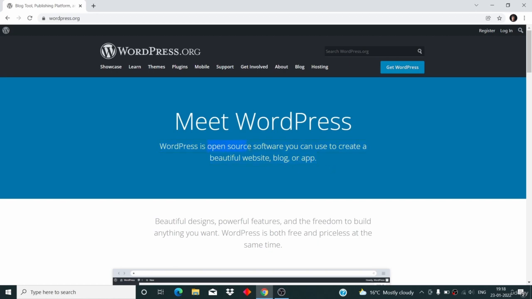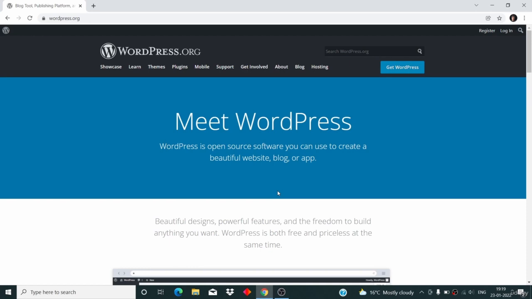Now let's leave this open source part for a bit. I will explain it in a minute. So let's read this definition without open source. WordPress is a software you can use to create a beautiful website, blog, or app. And that's what it is. It is just a software that helps you to build websites, blogs, e-commerce applications, forum applications, social networking applications, and different kinds of web applications. So it is a website builder software that helps you to create websites.